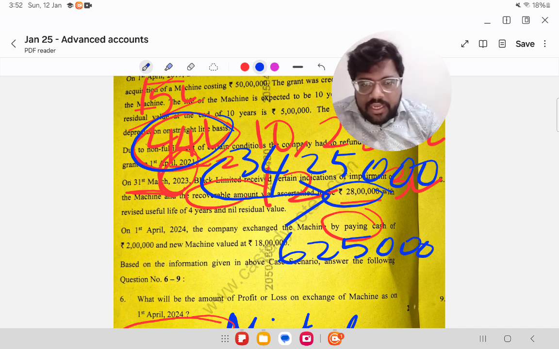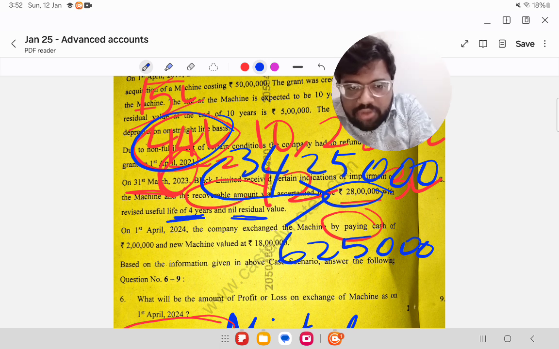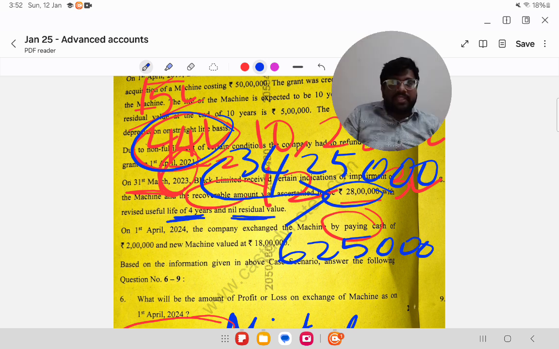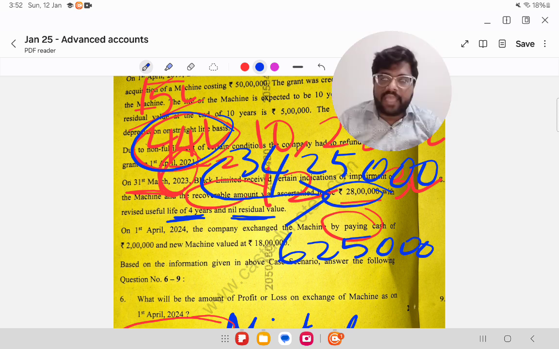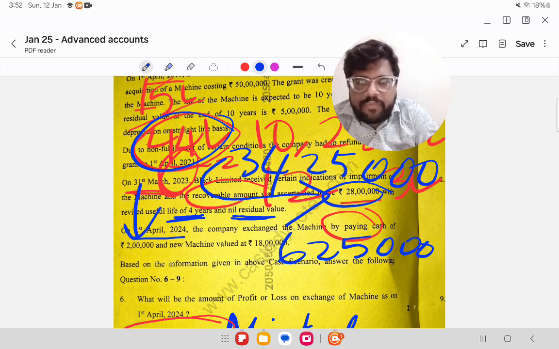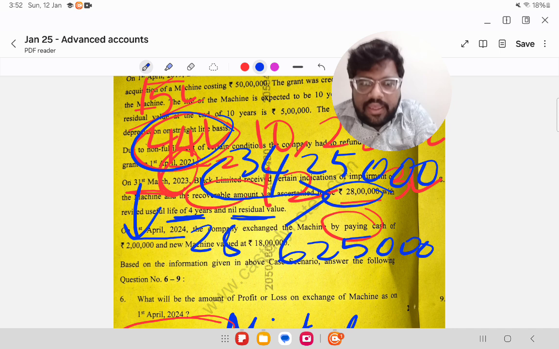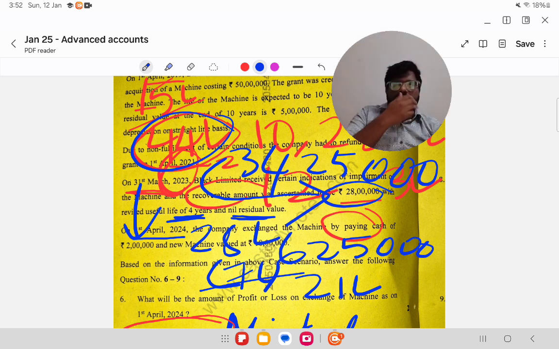The revised useful life is only 4 years and the residual value is nil. That means this 28 lakhs has to be depreciated over the next 4 years with residual value 0. So 28 by 4, which is 7 lakhs. On 1st April 2024, which is 1 year from this time, 28 lakhs we would have reduced by 7 lakhs. So 21 lakhs would have been the book value as on that date.